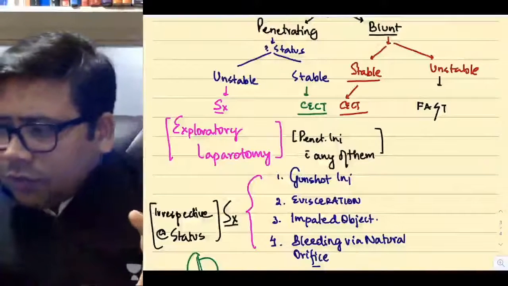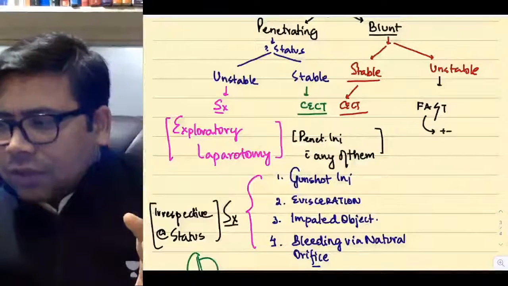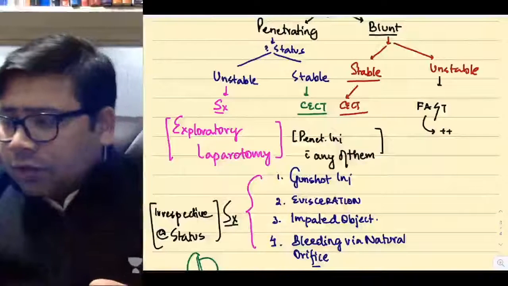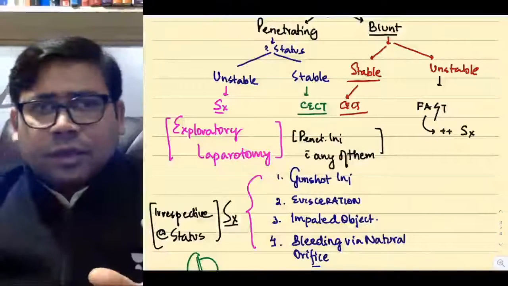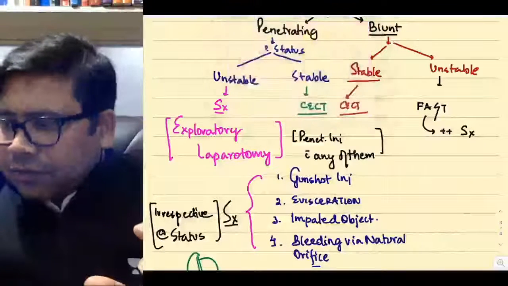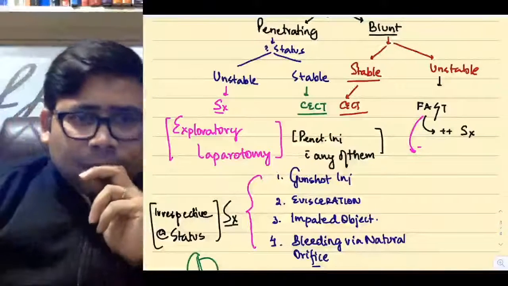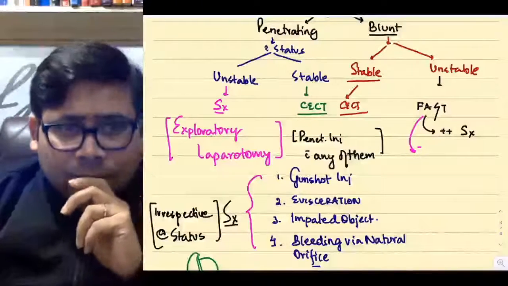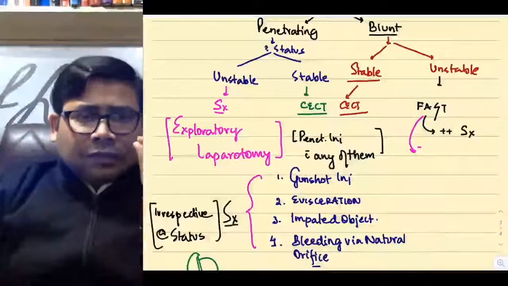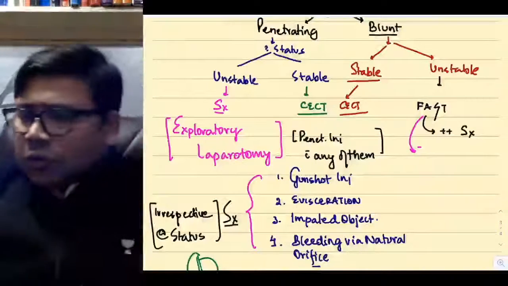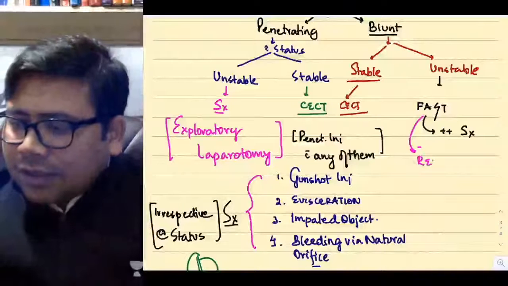Yes or no? So if the FAST is positive, you plan a surgery. If the FAST is negative, what to do? There could be two things. Either there is no significant injury or you have done the FAST too early. So you can do a repeat FAST in this case.